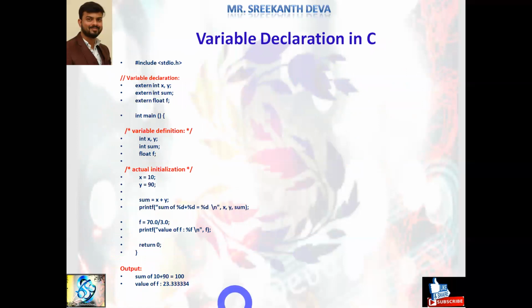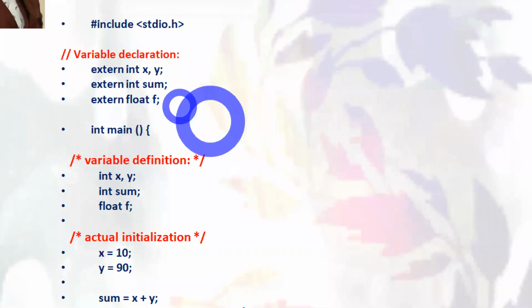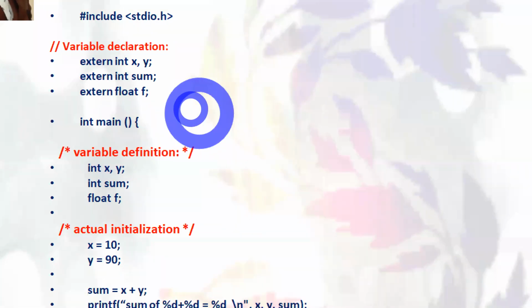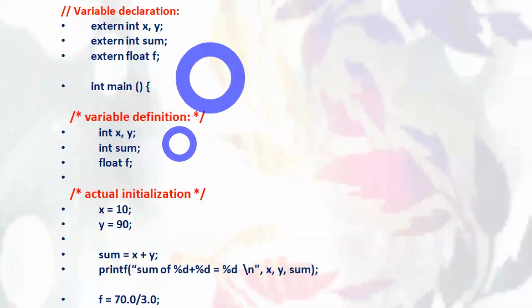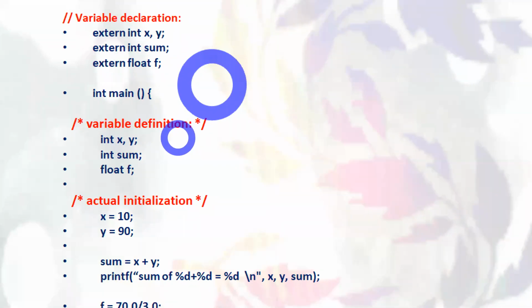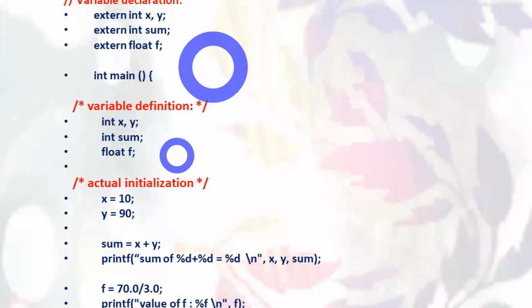So this is an example program. See, variable declarations in C, directly writing on a header file. Variable declaration outside of the main function is called the declaration part. So when we use it outside of the main function, that represents what? Variable declaration. Within a main function, directly we are defining, which is nothing but variable definition. Variable definitions we may call it.